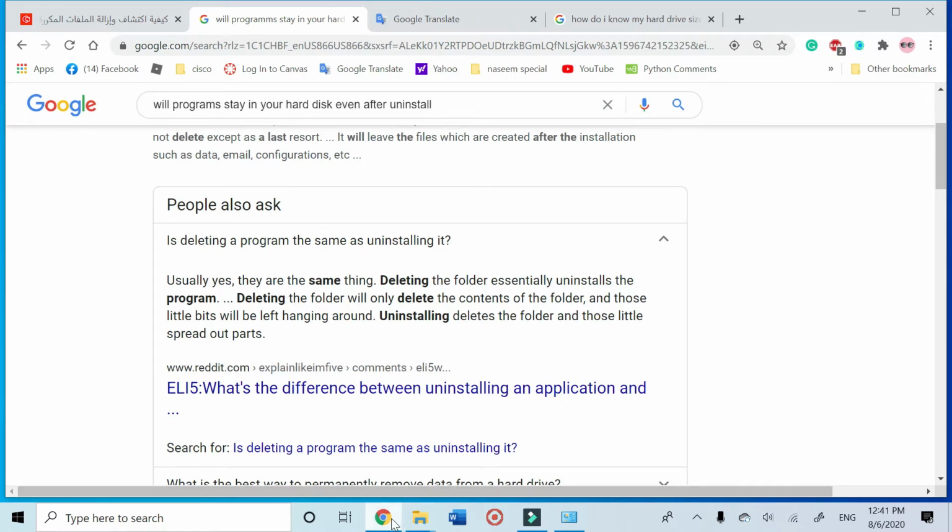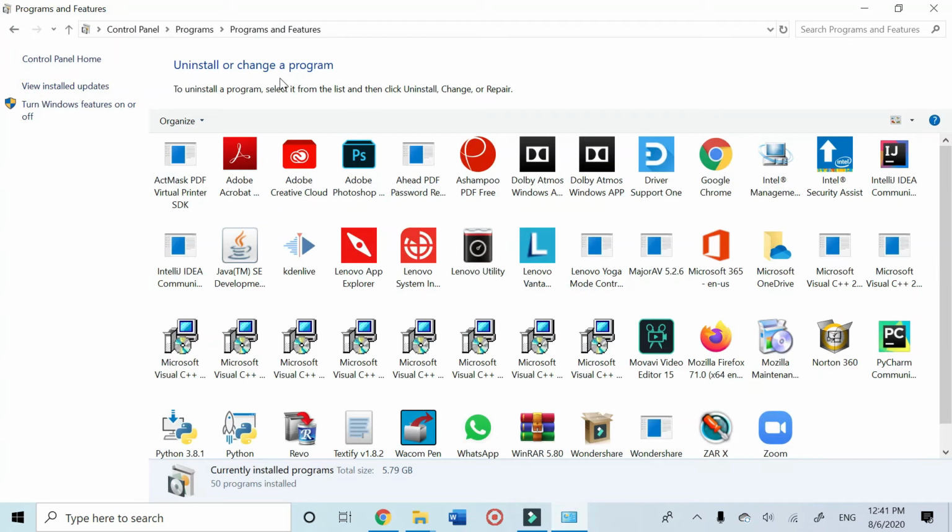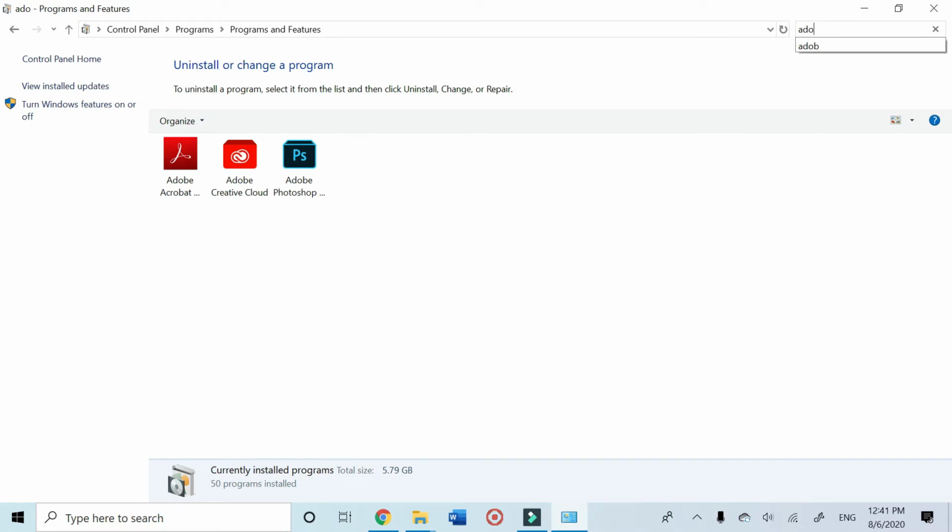So if you delete a program from your desktop display, you go to control panel, and if you open the install and change program, if we look for the Adobe, it's right here, still here. That means it didn't delete. So please make sure if you want to delete it, you're gonna delete it from install or change program. And even if you delete it from here, you're gonna have a lot of files, and they will be left behind. They will be on your hard drive.